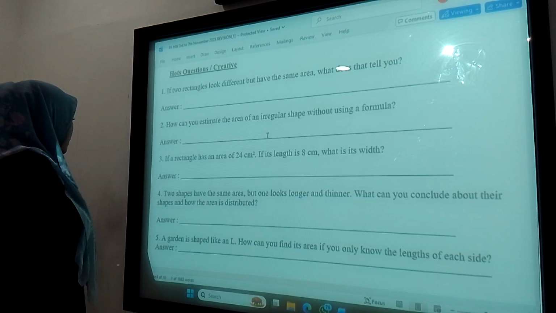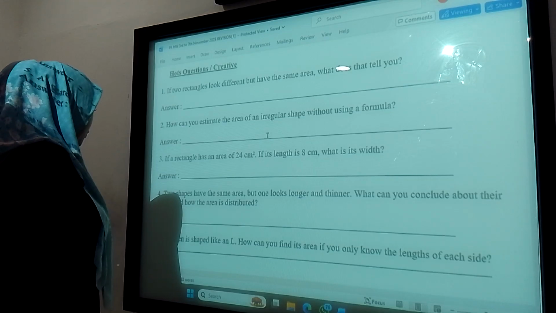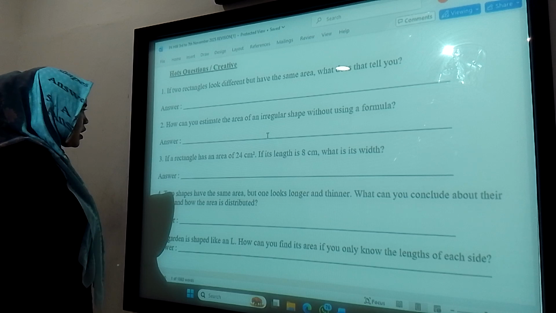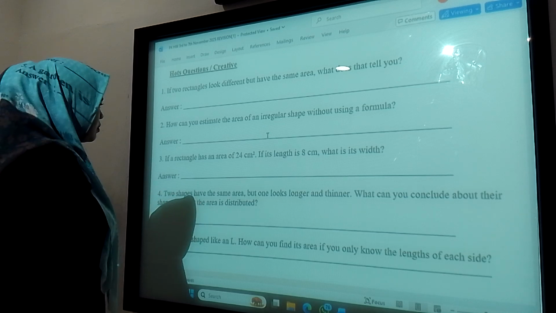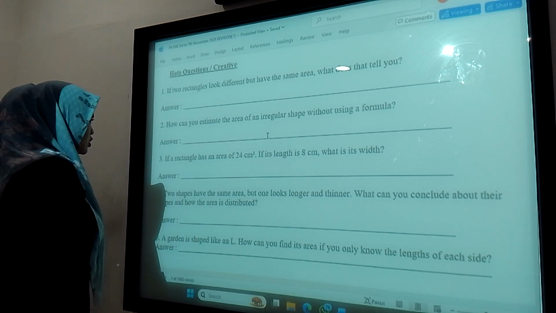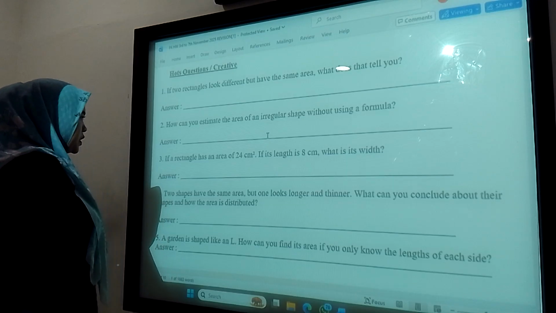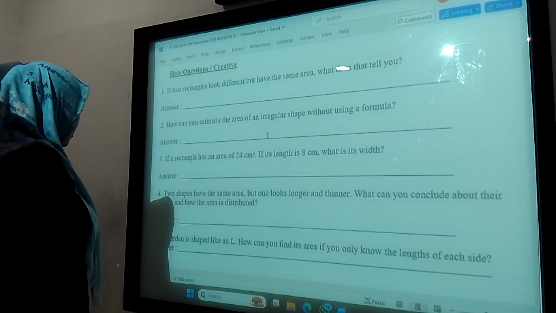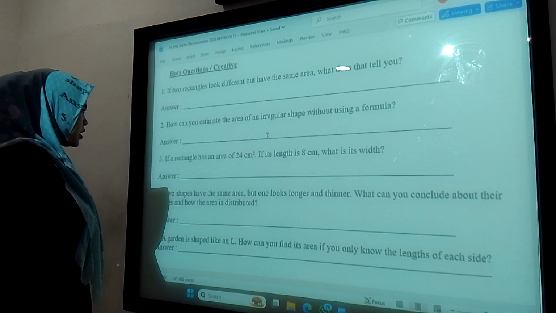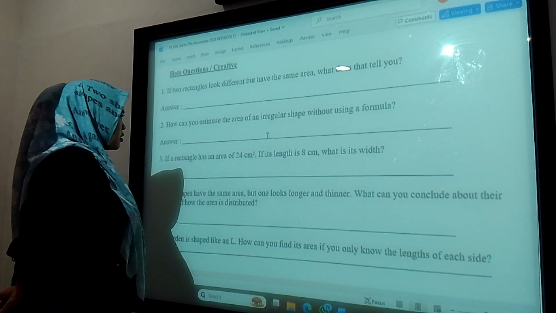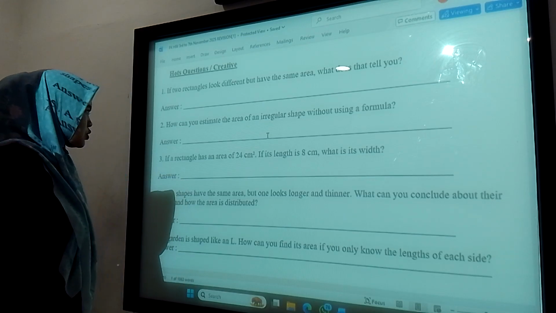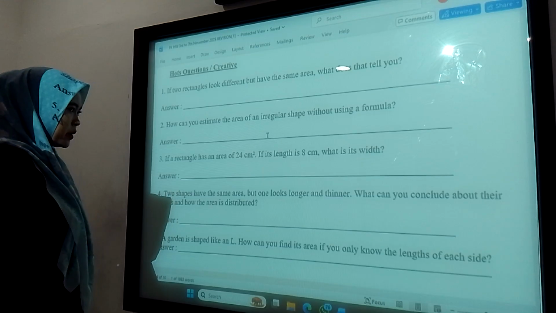Number three, if a rectangle has an area of 24 square centimeters, and its length is 8 centimeters, what is its width? Its width will be 3, because when we find the area of a rectangle, we multiply length and width. So 8 times 3 is 24 square centimeters.